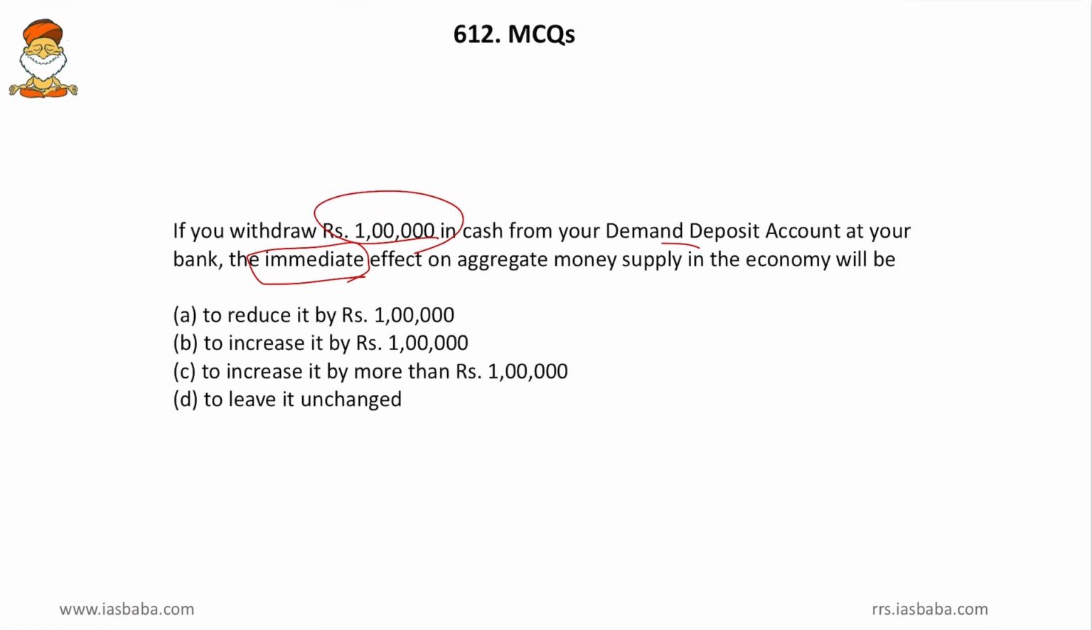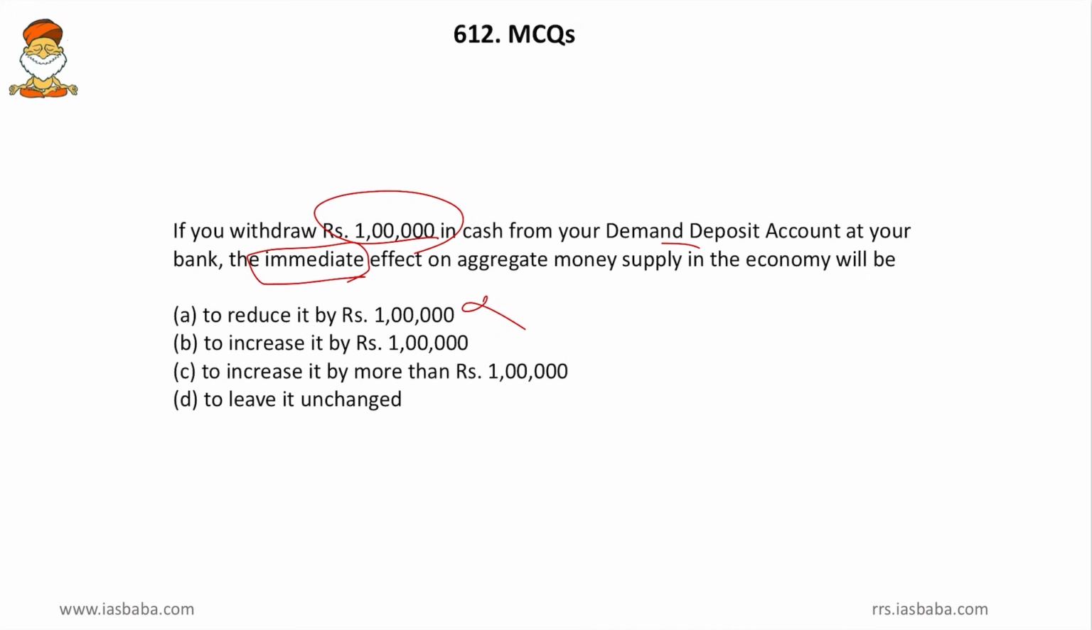Friends, demand deposit means either a saving or current account, that which is available on demand. Now what happens when you remove 1 lakh rupees from your bank? We will see the options: to reduce the money supply in the economy by rupees 1 lakh, to increase it by rupees 1 lakh, to increase it by more than rupees 1 lakh, and to leave it unchanged. Here there are formulas, you can solve it using knowledge, but coming to the guesswork, to reduce it by rupees 1 lakh. Such silly things will not be given by the UPSC, and this is a trap option for non-serious candidates. That is, if we remove 1 lakh from our bank account, the supply will be reduced by 1 lakh. Simple mathematics, but this is a trap option.